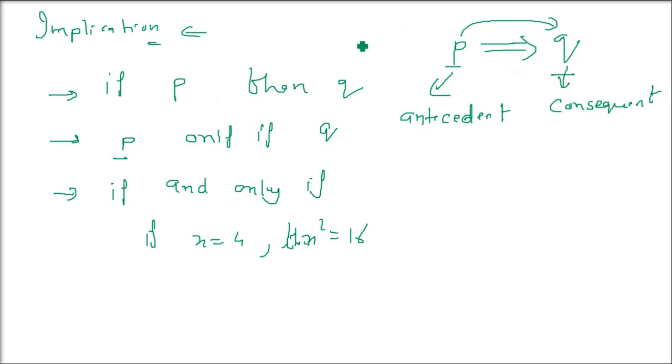Now how will the truth and the falsity be decided? Let me give you the sentences first, then we'll decide the truth and falsity. Say P is given by: the number n, say 43221, is divisible by 3.